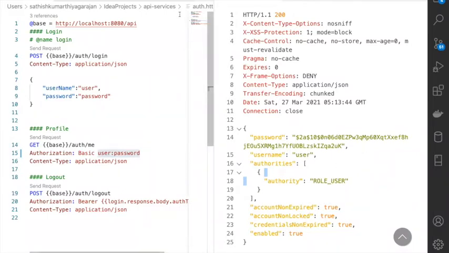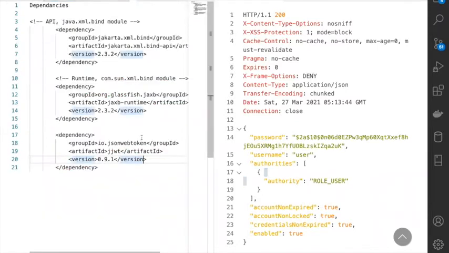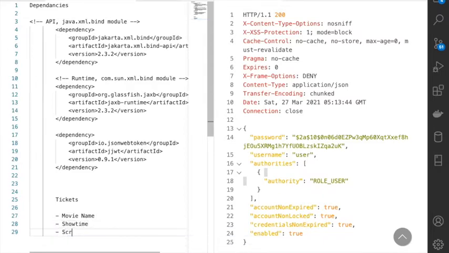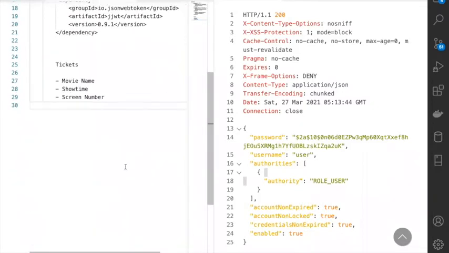Exactly. So the ticket that you have, as you usually call it in real life, contains, for example, the movie name, show time, screen number. These are all the data of the token. So these are all printed on your ticket. So ticket is token, consider it that way. So in token-based thing, tokens go with the simplicity of checking actually.